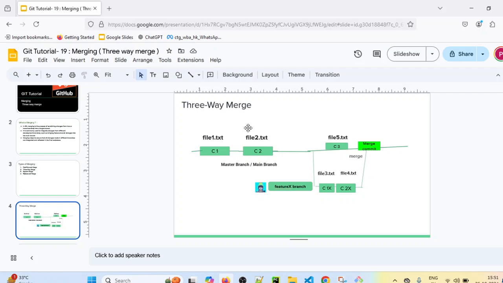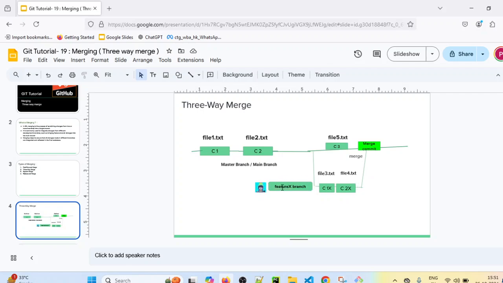We have a master branch in which file 1 and file 2 are present initially. Commit 1 and commit 2 are present in the master branch. Then we have created a new feature X branch and made some changes and commits in the feature X branch as well.